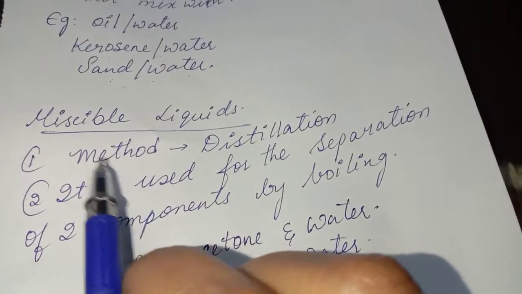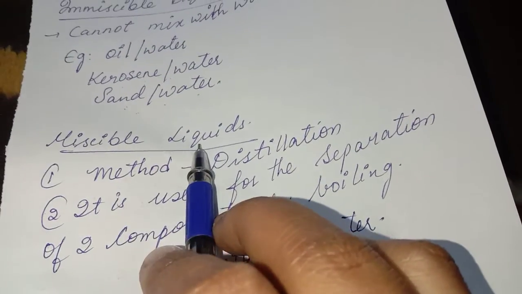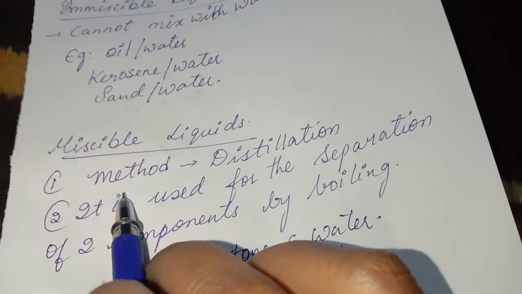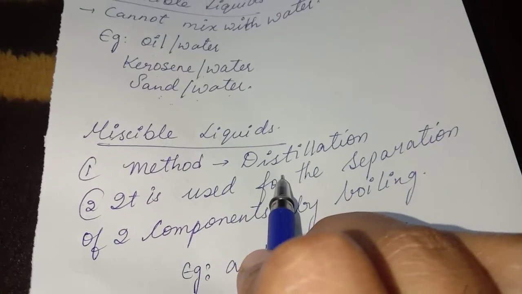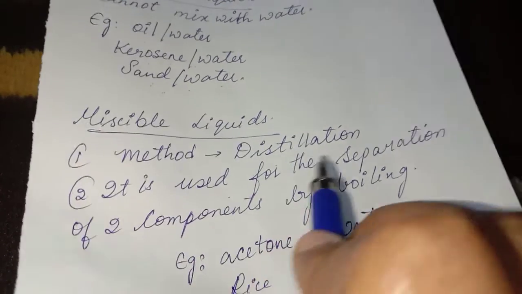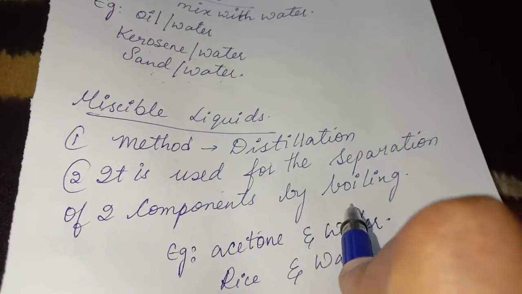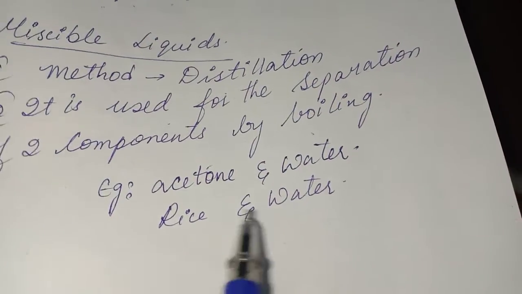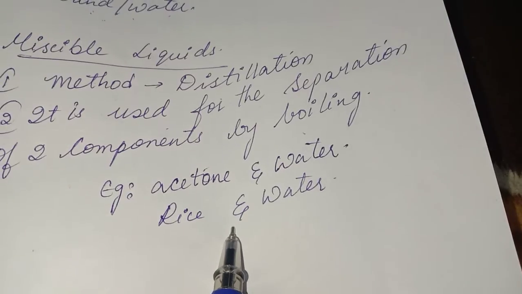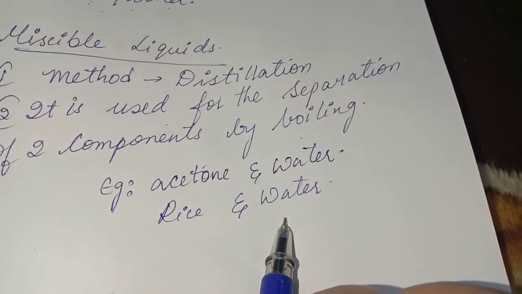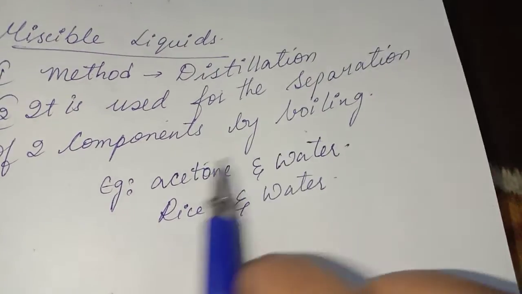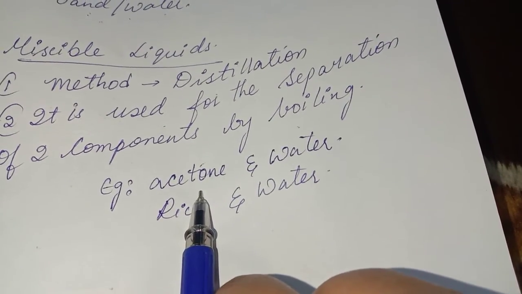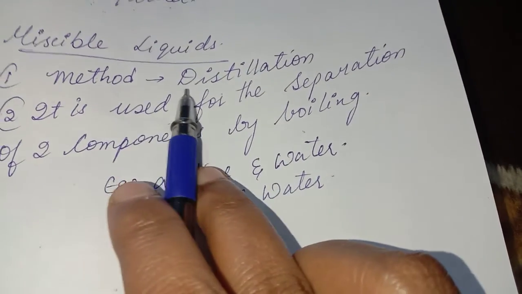When it comes to miscible liquids, where the two components mix together, the method we use is distillation. It is used for the separation of two components by boiling. For example, rice and water: after cooking the rice, we can separate the boiled rice and the water. And then acetone and water, which we separate by using the distillation method.